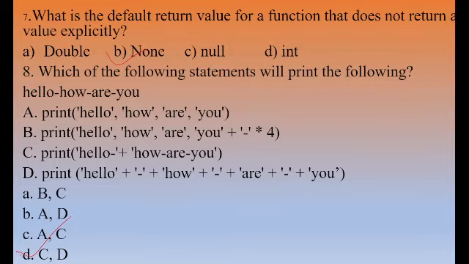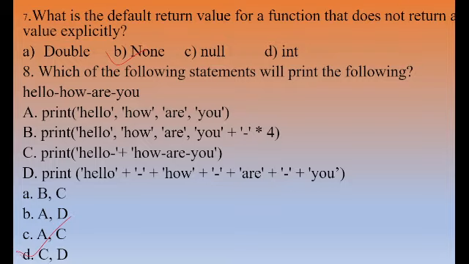Then come to the 8th question. Which of the following statements will print the following? Hello-how-are-you, like this, with hyphens. In the first option they have written print hello, how, are you, with every word in single quotes, then comma.